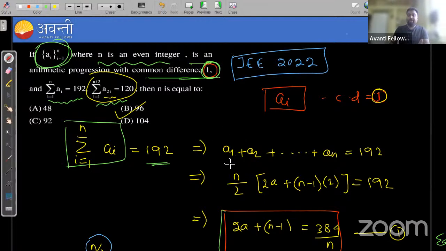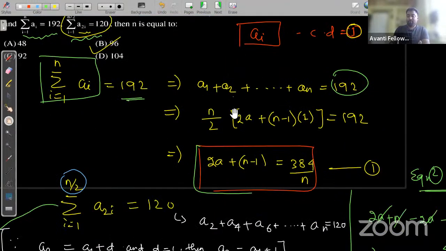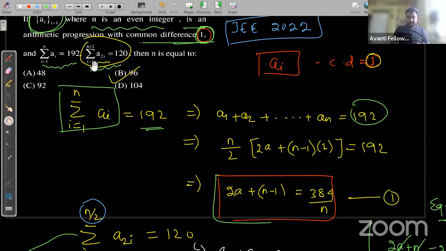That is a1 plus a2 up to an, which is 192. Taking the first term as a and the common difference as 1, the sum of n terms gives the equation 2a plus n minus 1 equals 384 upon n.